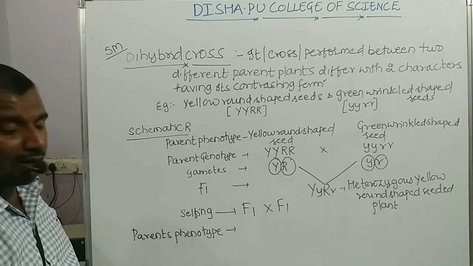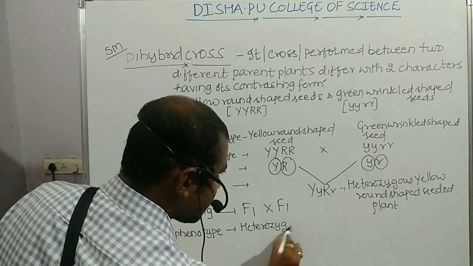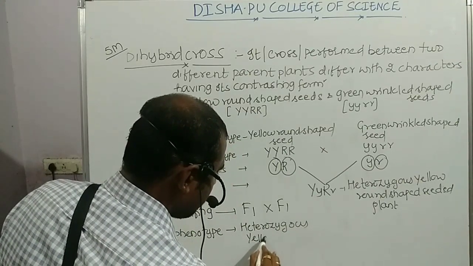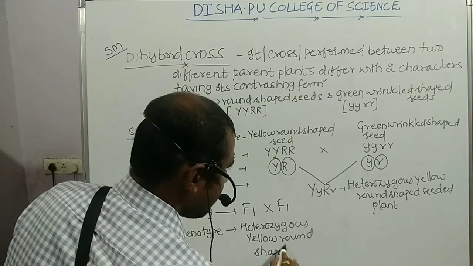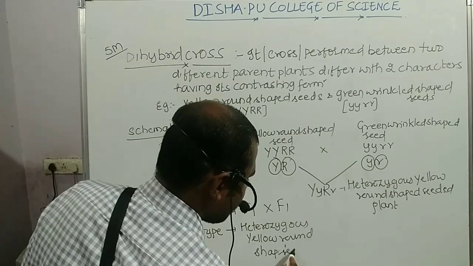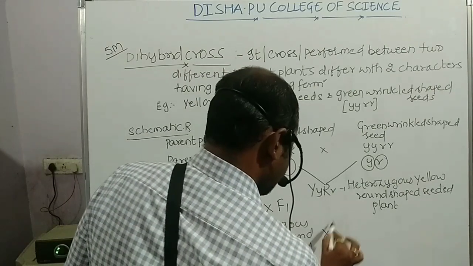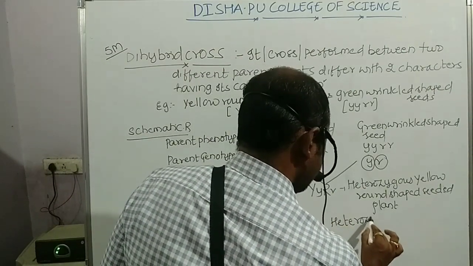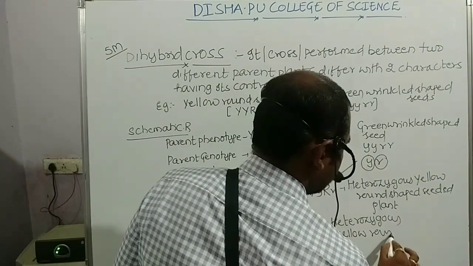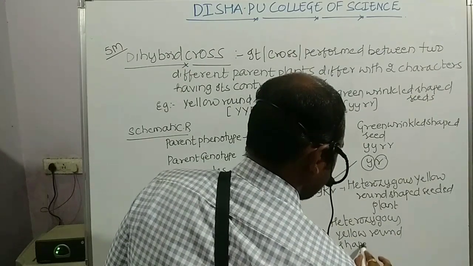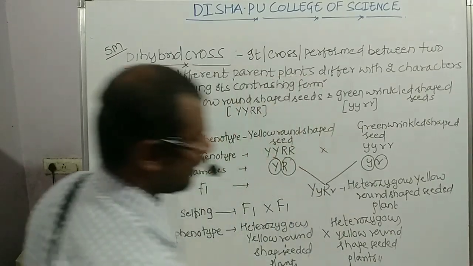So in the F1 generation plant, what do we have to take, students? Heterozygous yellow round shaped seeded plants crossed with the same heterozygous yellow round shaped seeded plants. In this way the parent phenotype of the F1 has to be written first.